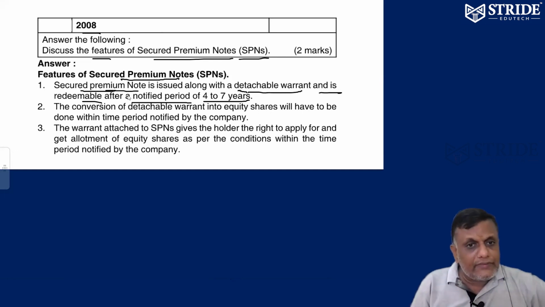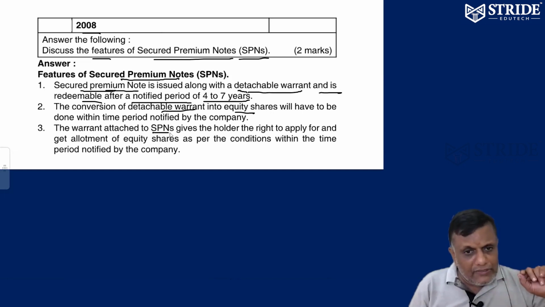So, the security premium note is issued along with the detachable warrant, for a period of 4 to 7 years. These detachable warrants are converted into equity shares. Within the time frame, it can be convertible. The premium note along with the detachable warrant will be converted to equity shares.